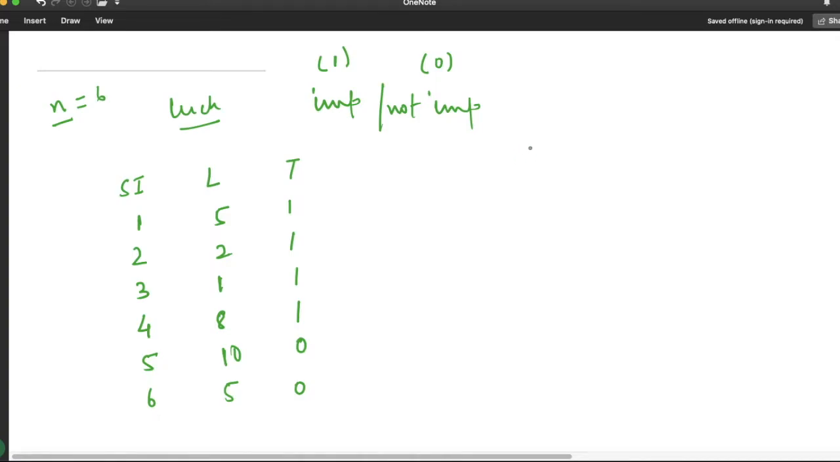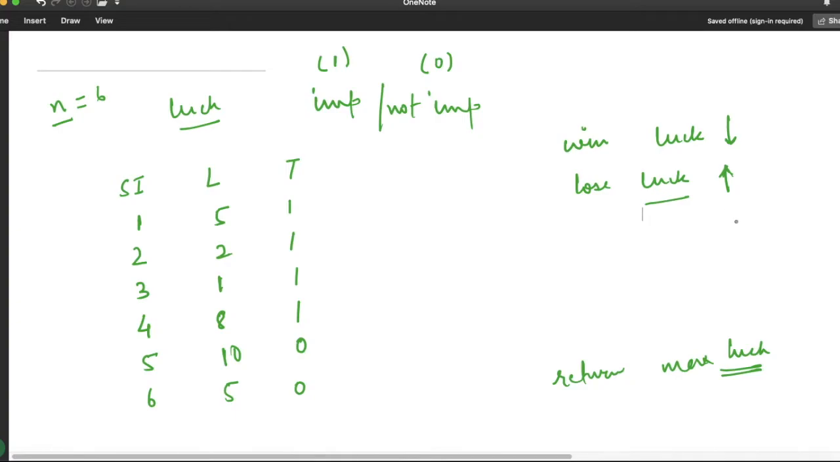Now they are saying that if you win the game, then our luck balance will be decreased, and if you lose, then our luck balance will be increased. After winning and losing the games, we have to return the maximum luck balance. If we lose all the games, then our luck balance will be increased and it will give the maximum value, correct? But that is not the case over here.